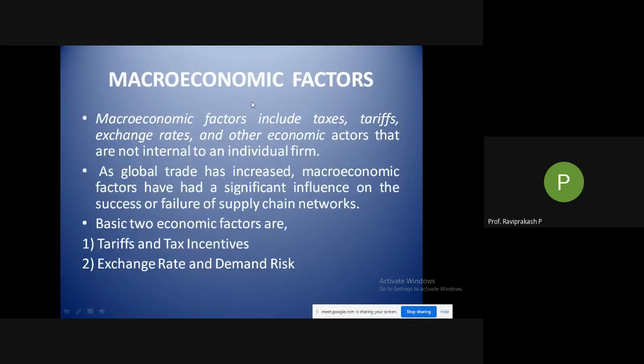Then macroeconomic factors. What are macroeconomic factors? Macroeconomic factors include taxes, tariffs, exchange rates, and other economic factors that are not internal to an individual firm. So these are not in the control of the firm. These things change from country to country. Taxes change. If you go to Arab countries or Saudi Arabia, those people won't pay any taxes. But in India, we have tax slabs for various companies as well as individuals. So these are some of the differences we find.